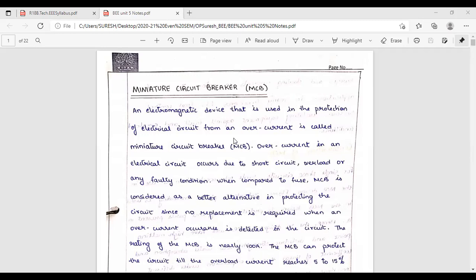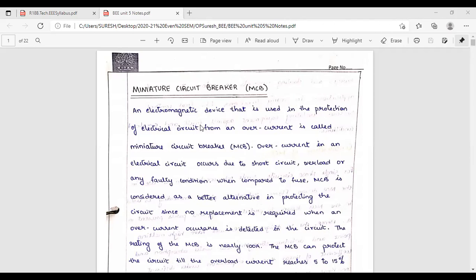Allow the current to pass through the coil. What will happen around the current carrying conductor? Current flows, magnetic field is generated. Around the electrical current, magnetic field is generated. That is the concept of electromagnetic. I will tell that in the circuit device.